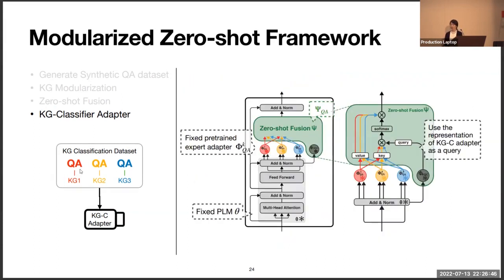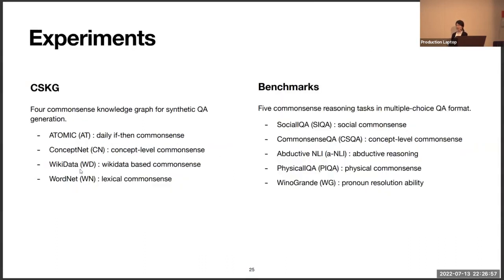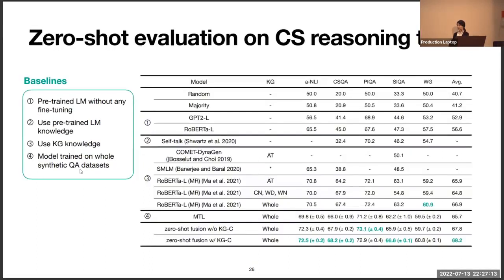After training with the data set, we add the KG classifier adapter into the fusion layer, and we use the representation of it as a query. From now, I will explain our experiments. We used 4 kinds of common sense knowledge graphs, and we conducted zero-shot evaluation on 5 common sense reasoning benchmarks.